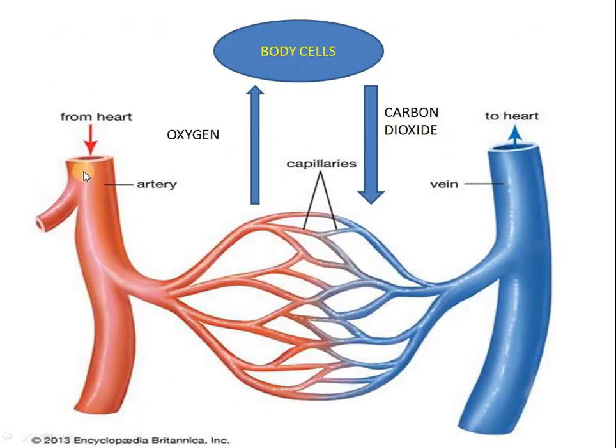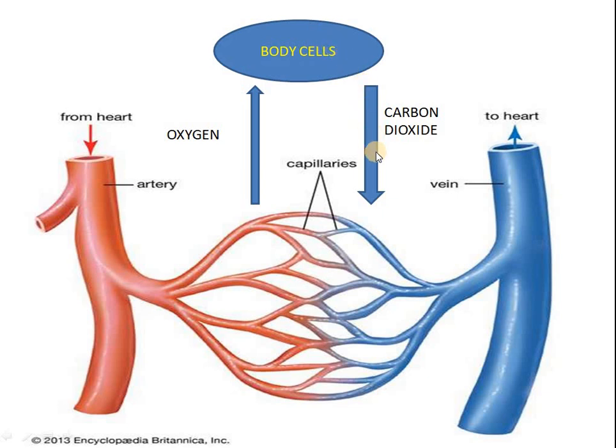This is the artery. From the heart, it is getting oxygenated blood. Oxygenated blood means oxygen rich blood. Then it goes into these capillaries. The oxygen then diffuses into the body cells, where respiration takes place, leading to the formation of carbon dioxide.